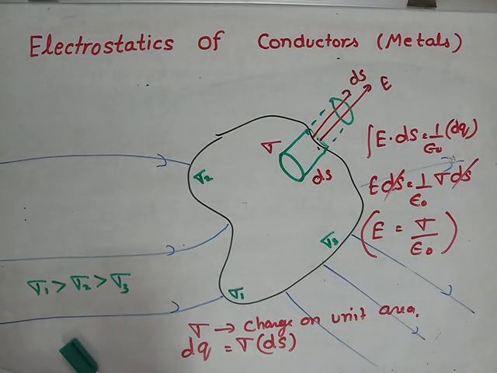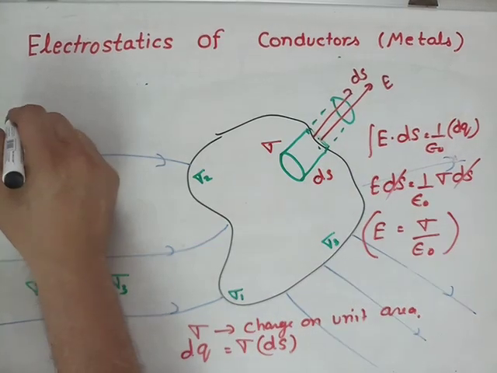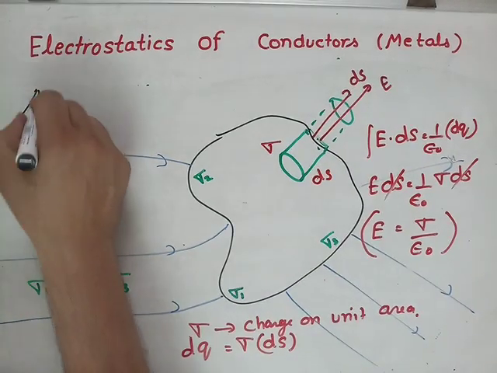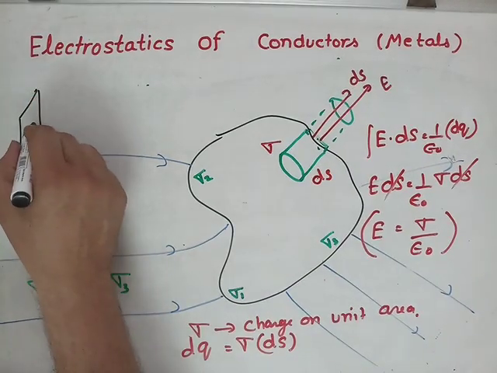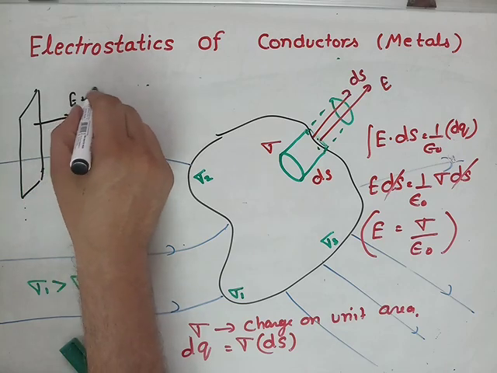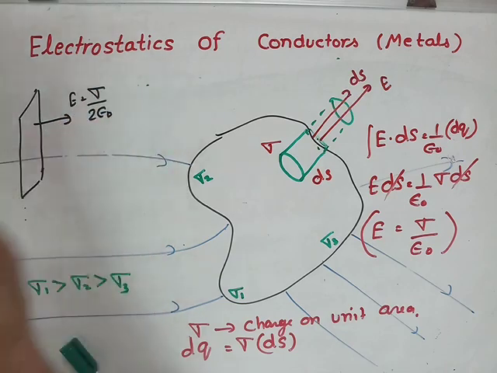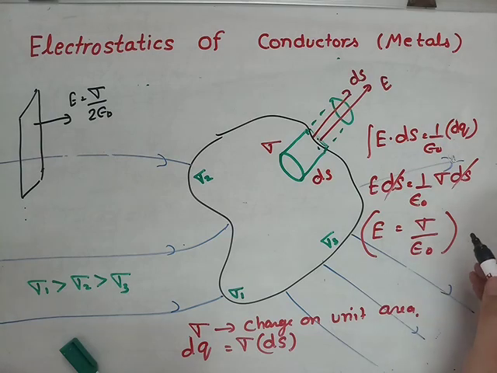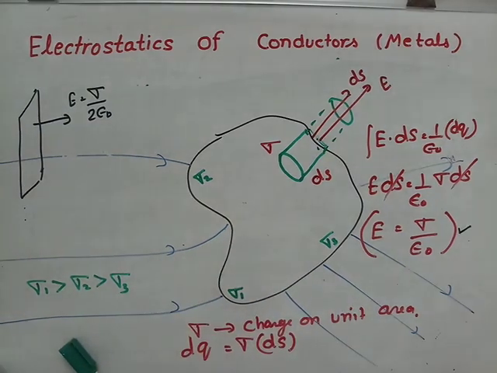Students, don't confuse it with the relation which we obtained earlier for a thin sheet. For a thin sheet, the electric field E is sigma upon 2 epsilon naught. Here we have electric field sigma upon epsilon naught. This is the difference between the two.